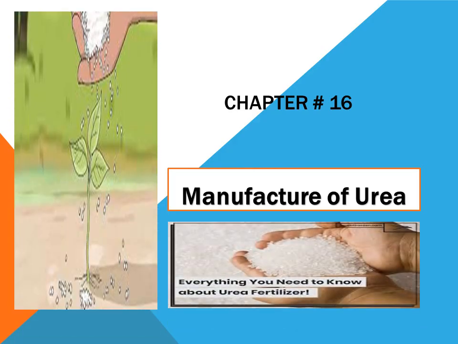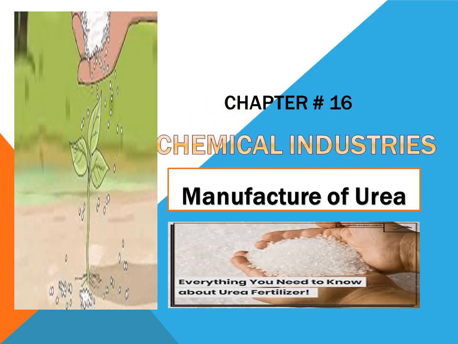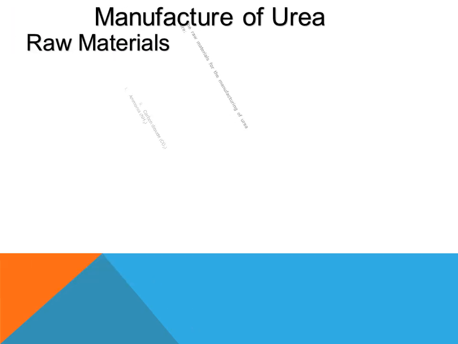We are coming with yet another lecture of chapter number 14, which is all about industrial developments and chemical industries. Today the topic of our discussion is how we are going to prepare urea and what the chemical industry of urea will perform in our country. So let's proceed towards the raw materials.